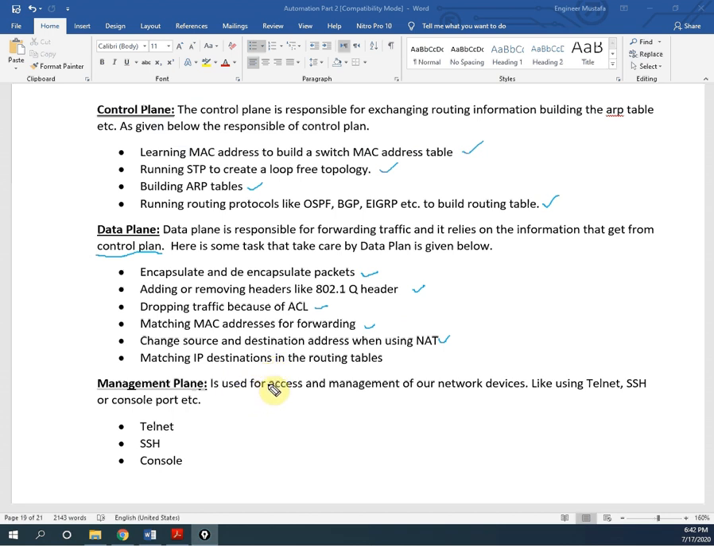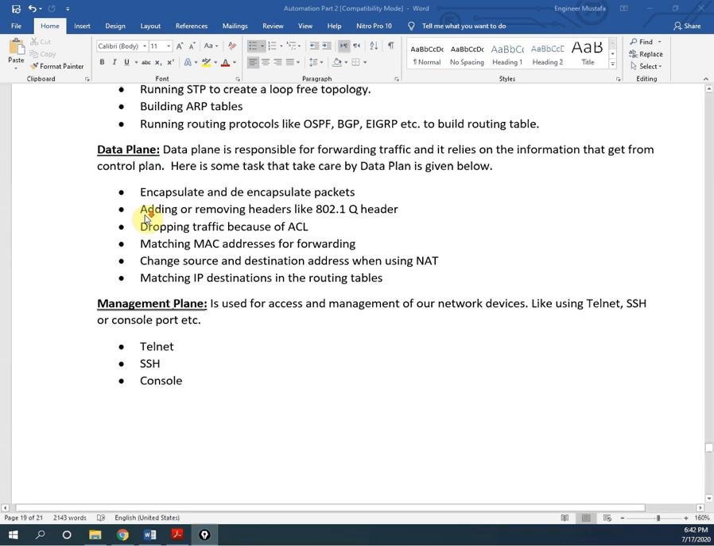The management plane is used for accessing or managing our network devices. If you remember, we access our devices by using Telnet, SSH or the console port. All of that comes under the management plane. I hope this is clear, right? So remember, in our routers and switches we have 3 planes: the control plane, the data plane, and the management plane.